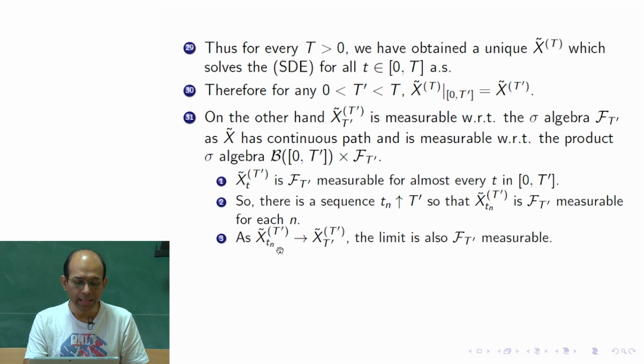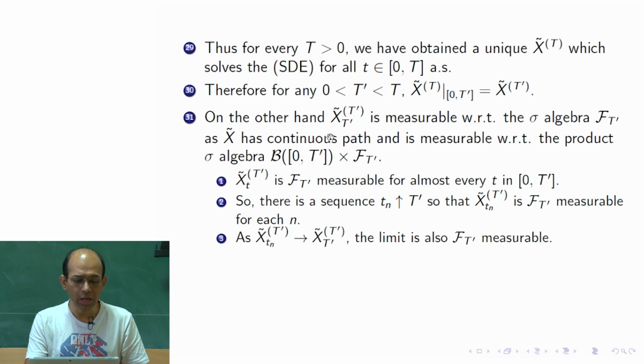Now, this is a sequence of measurable functions that converges almost surely. So, the limit is also measurable with respect to the same sigma algebra. These are measurable with respect to the F t prime sigma algebra, so this limit x tilde t prime at t prime is also F t prime measurable. That is the thing asserted here. So, these 3 bullets explain this claim.